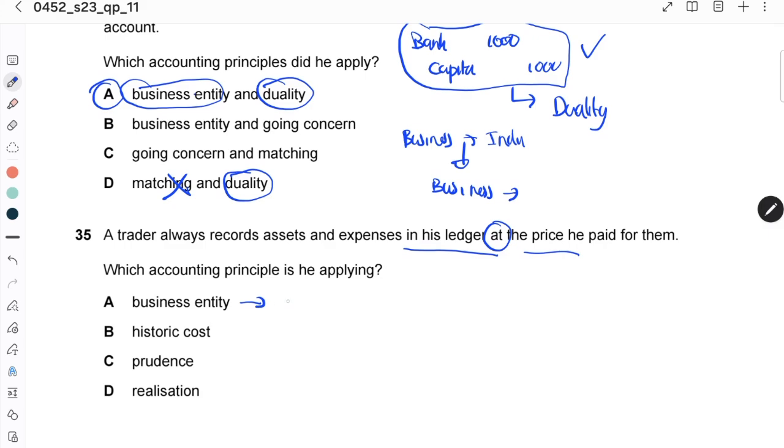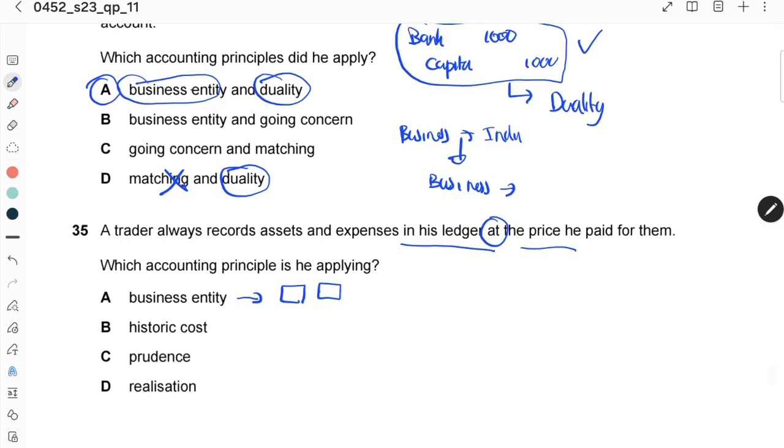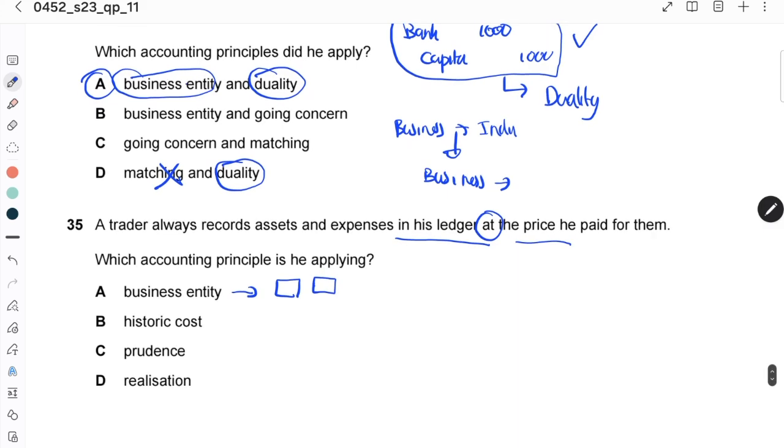Business entity is not, because in business entity you separate company money and your individual money. This one is not about separation, but about recording based on the price paid. Historical cost is only for non-current assets, not for expenses. So for this one it is correct, but for expenses it is not. So it's not historical cost.